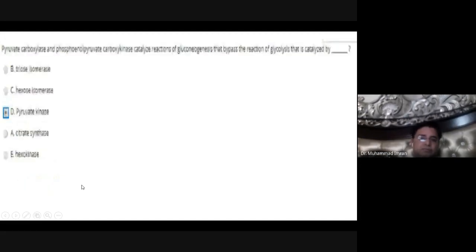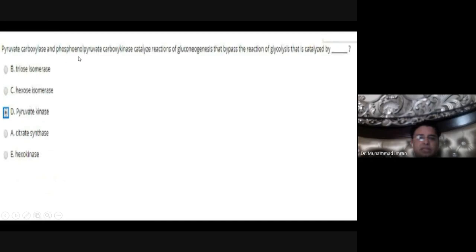The degradation of which class of biochemicals does not significantly contribute to the release of energy to the cells? DNA. DNA cannot produce energy, but lipid produces 9.3 kilocalories per gram. Protein produces 4.1 kilocalories of energy per gram. Fatty acid produces energy. Carbohydrate also produces 4.1 to 4.3 kilocalories of energy per gram.